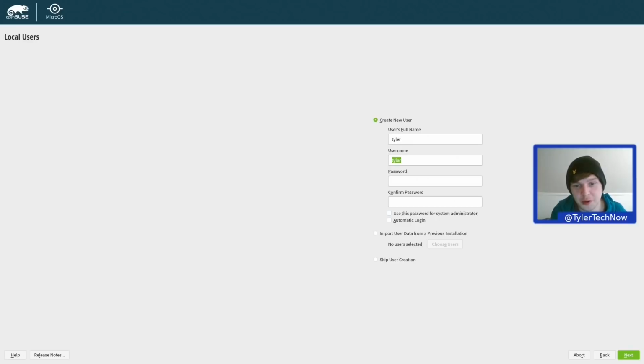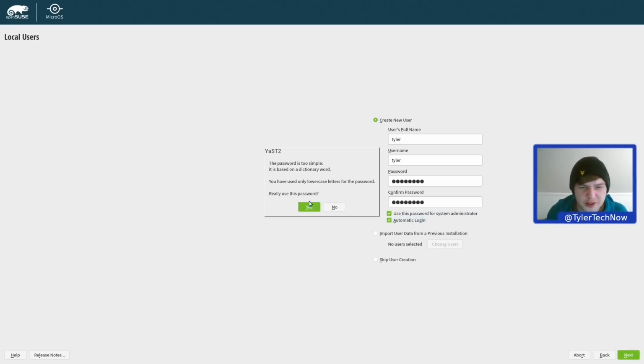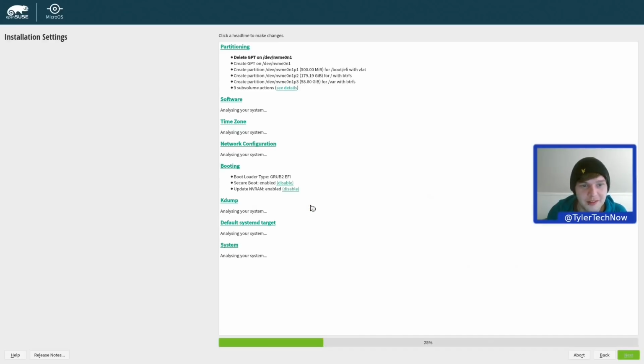Okay, user account time. So openSUSE are quite good on security, and on these videos I always use a very simple password, and I think openSUSE will have a little moan at me about that. We'll have a look in just a moment. Next. There we go. Do you really want to use this password? Yes, I do. Right, okay.